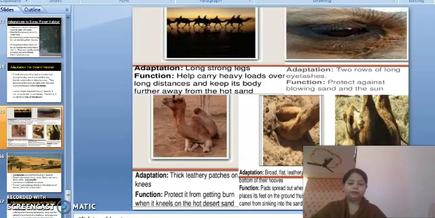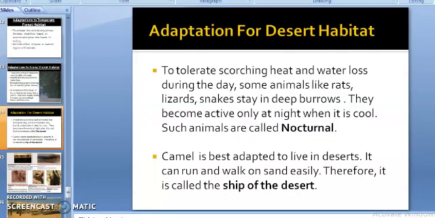So let's start. In the previous video, we were discussing adaptations of different types of animals as well as plants, how these organisms live happily in the habitats they are born in. This is because they have some special features which help them live in their habitat comfortably and successfully.